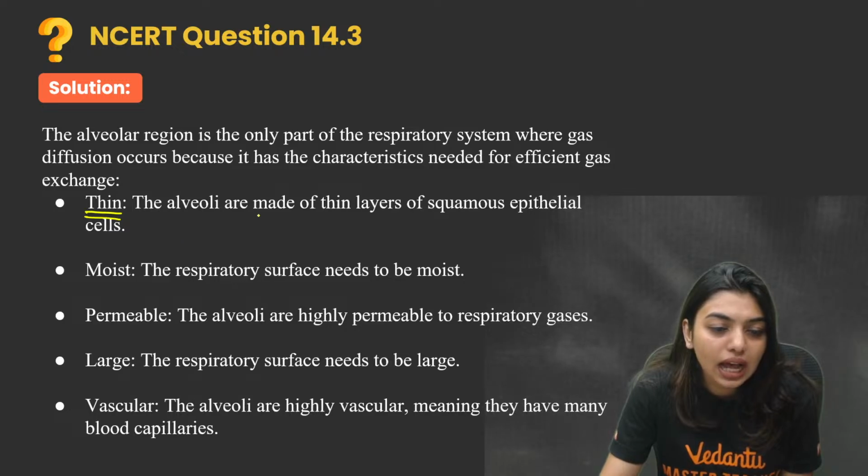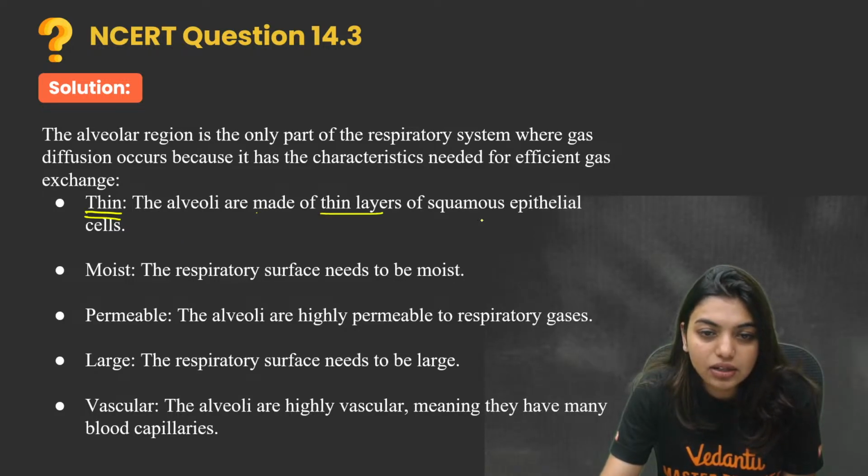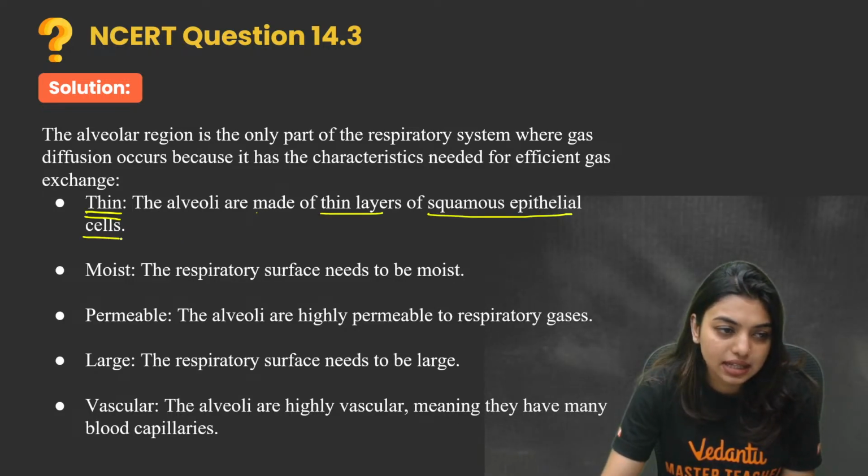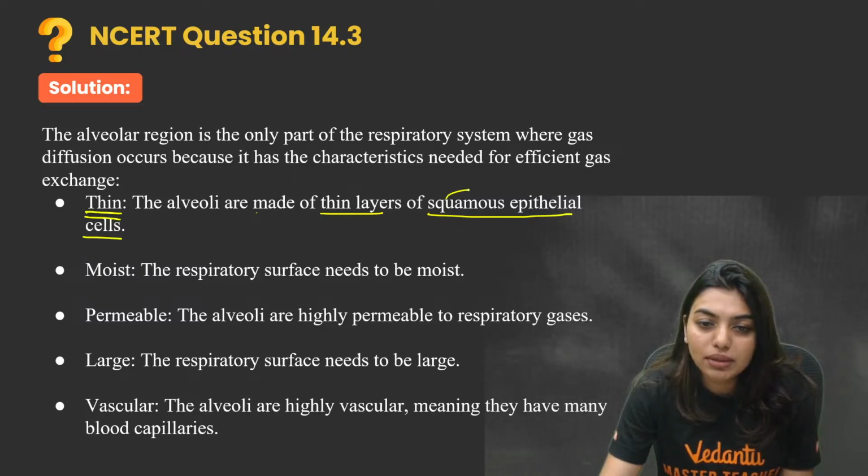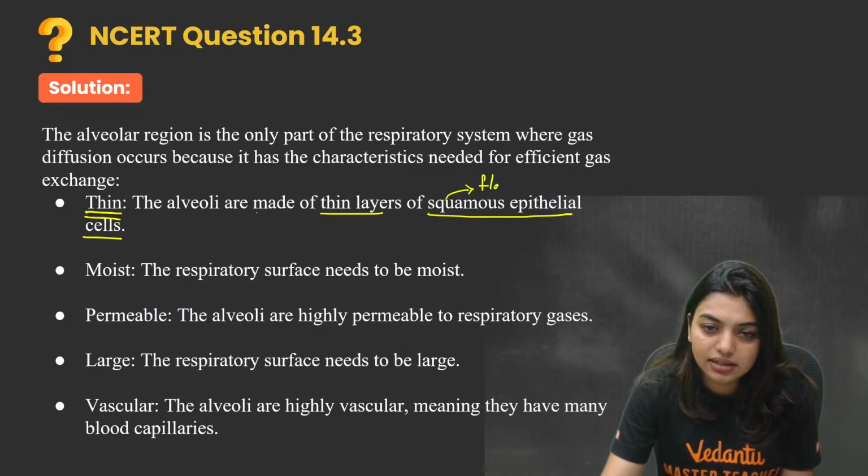Got it? So the alveoli are made up of thin layers of squamous epithelial cells. Squamous cells are always flattened cells.